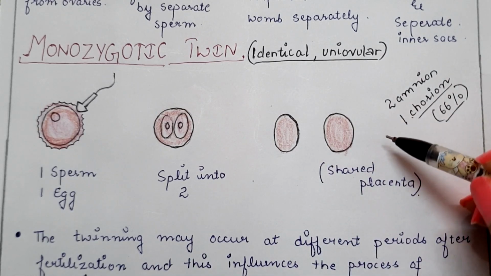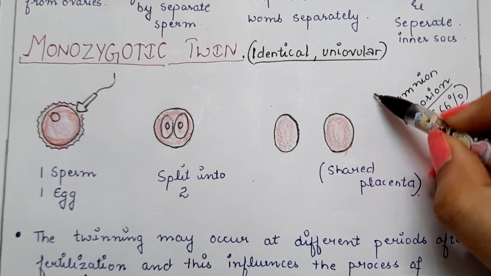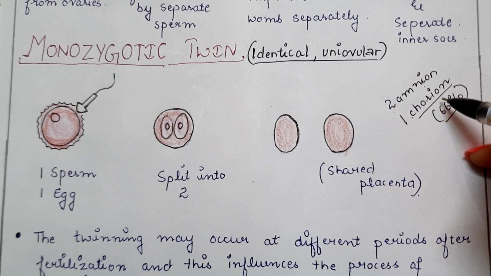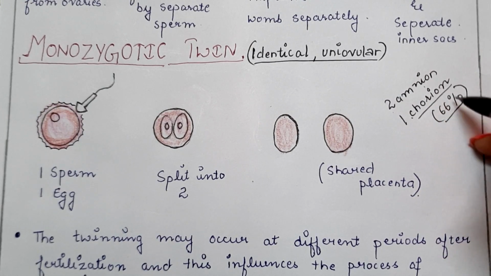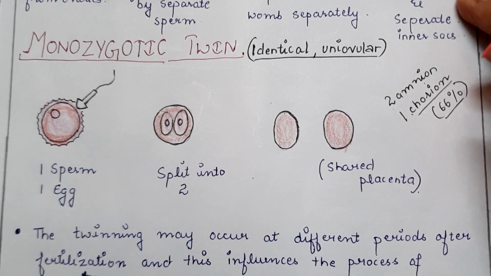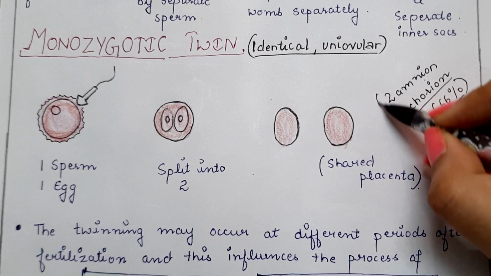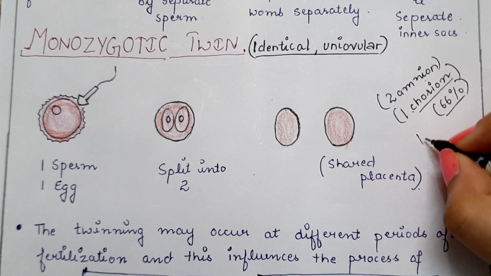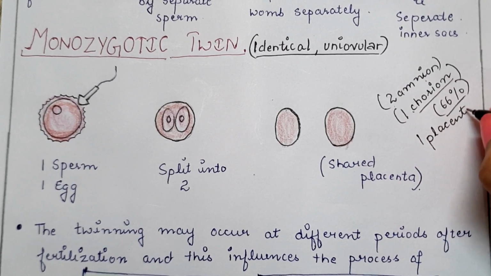As we already discussed in the types, the diamniotic and monochorionic type of monozygotic twins is much more common, and the chance of this type is 66%. So mostly in monozygotic twins, there are two amnion and only one chorion. If there is one chorion, it means a single placenta, because chorion has a major role in the formation of placenta.